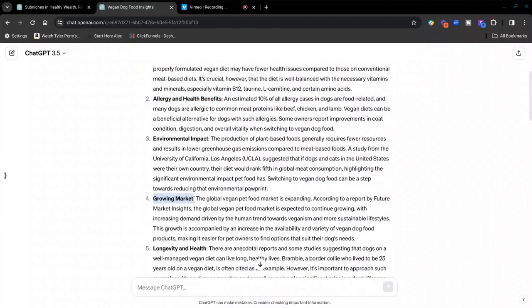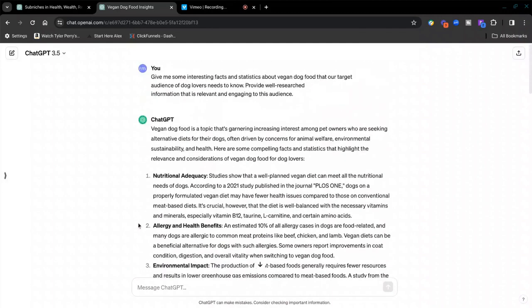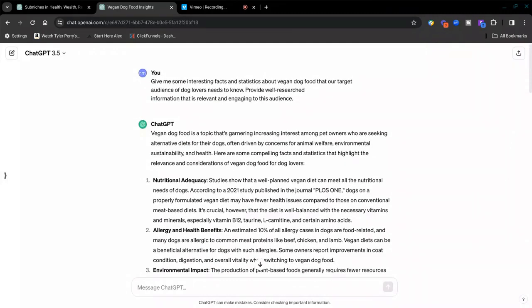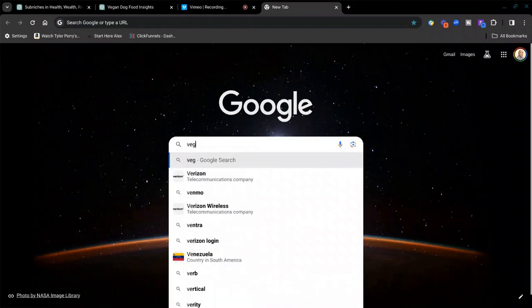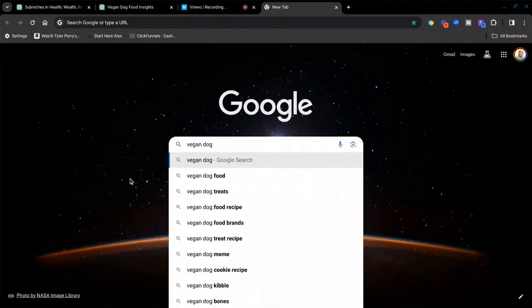It's a growing market as well. The global vegan pet food market is expanding, so that means that it's trending. A great way to figure out if it's still trending or if it's on the top of the list is to go to Google and check it out. If I put in vegan dog, guess what pops up? Vegan dog food, vegan dog treats, vegan dog recipe, vegan dog brands. These two right here, the food and the brands, that's what we're going to use. As you see, they're at the top of the Google search engine, and also trending.